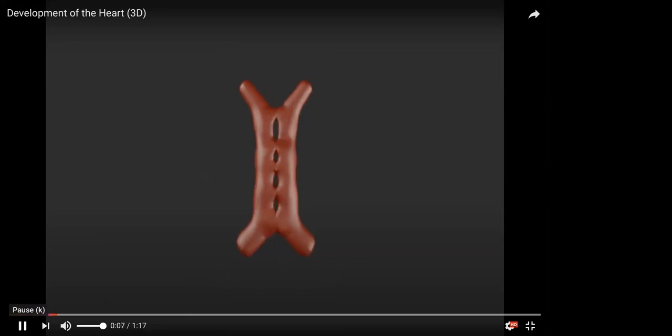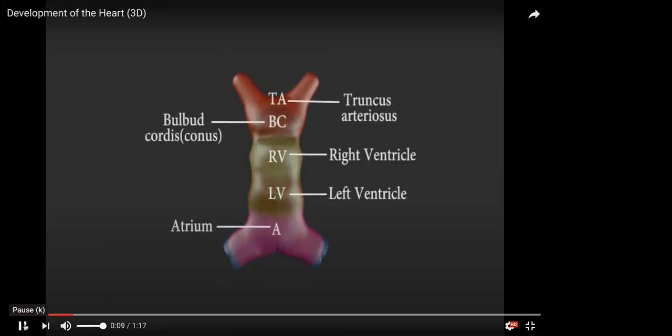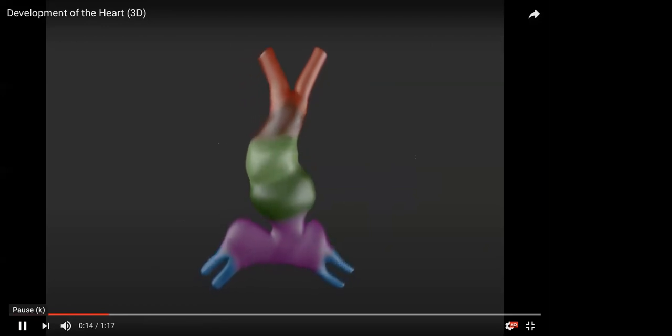Then of course the heart tube grows, and you can see how they have color coded it. This purple part is going to become the top two chambers, the atria, left atria and right atria. And the green part is going to become the ventricles, the left ventricle and the right ventricle. So keep an eye out for these two, green and purple or magenta, whatever you call it.